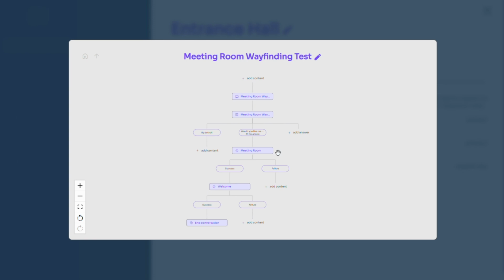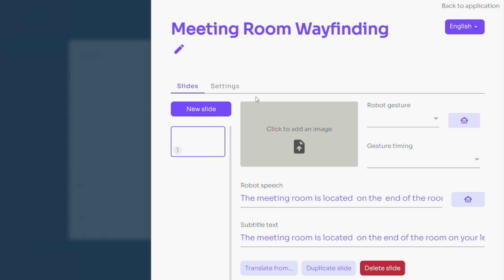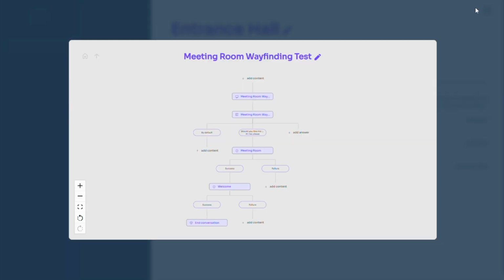The first content block is a presentation that explains the way to the meeting room. The first content in a group defines how the entire group can be triggered. In the settings of the first presentation, we define that the group will be triggered if the robot hears the words meeting room. You can add any word or sentence you want to trigger this specific content. To exit the presentation, click Back to Application in the top right corner.